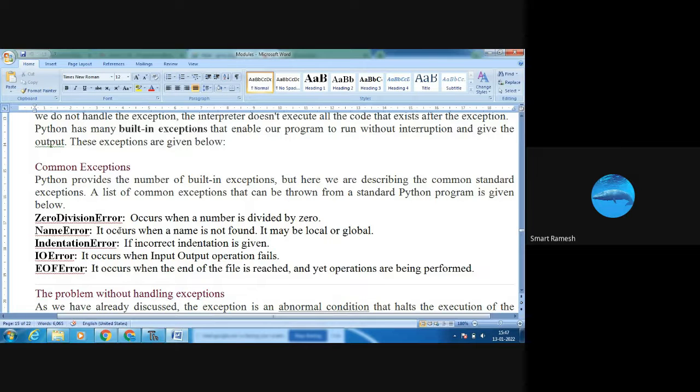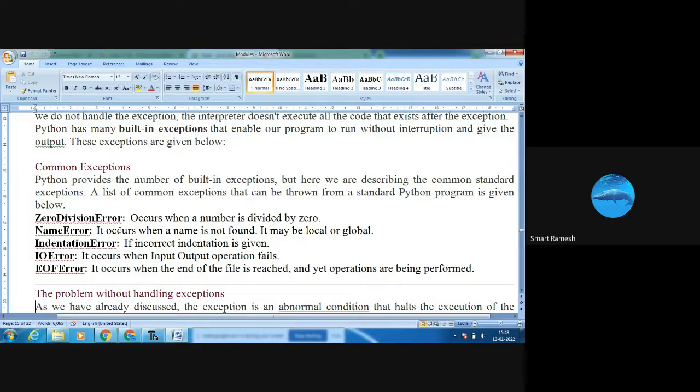IndentationError: if incorrect indentation is given, it shows the indentation error. IOError: an input output operation fails. EOFError: the end of the file is reached even though the program operations are still being performed.